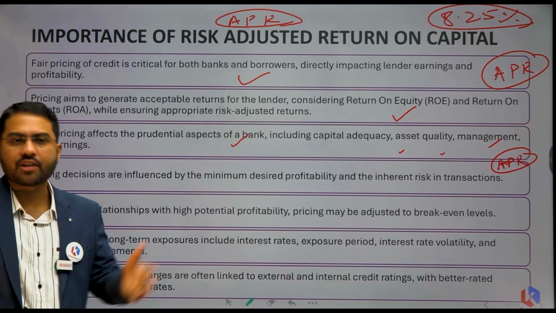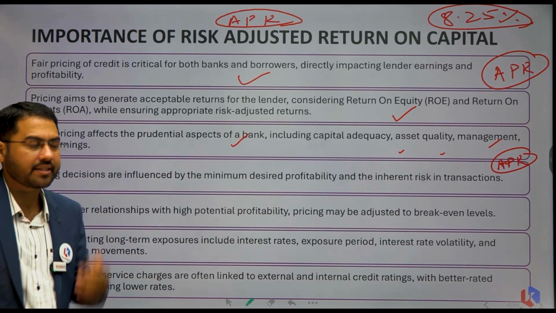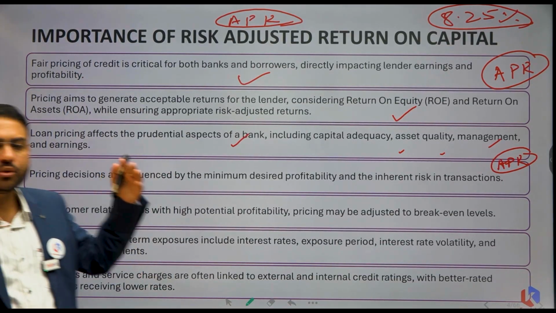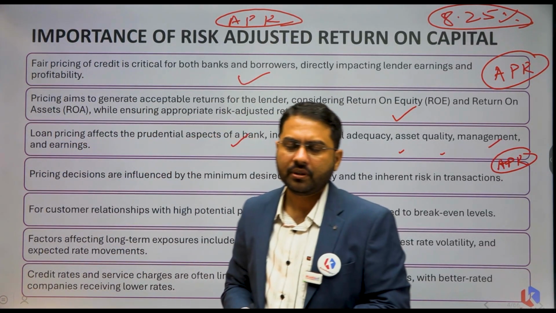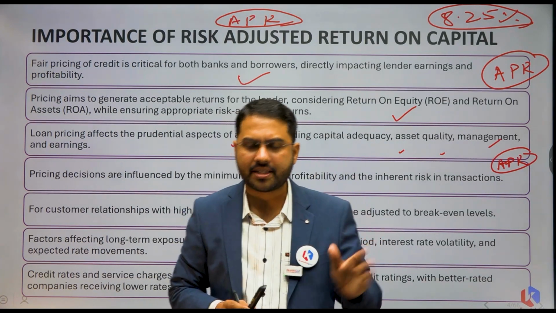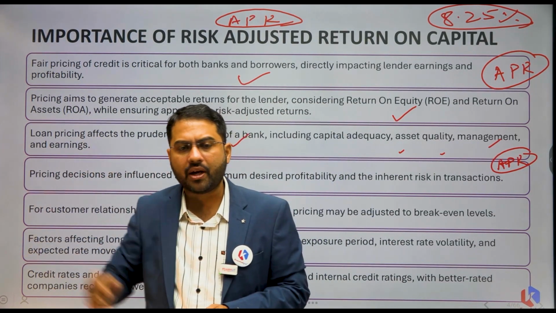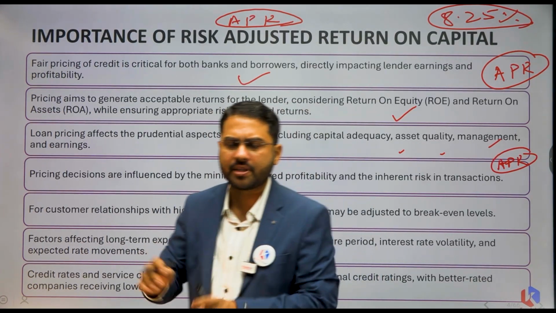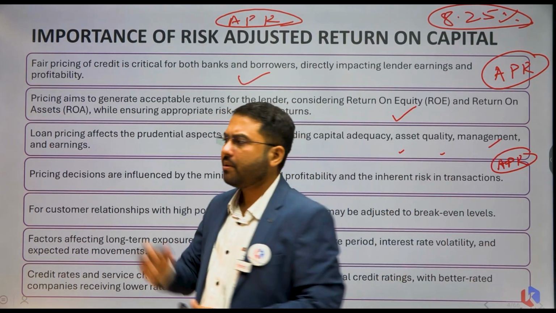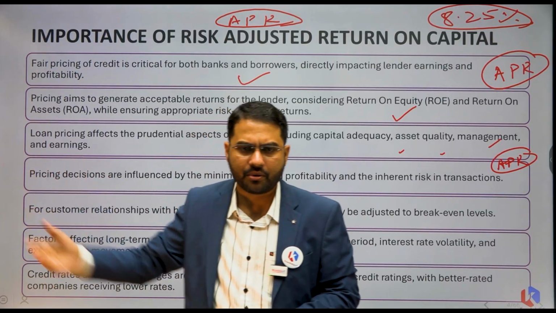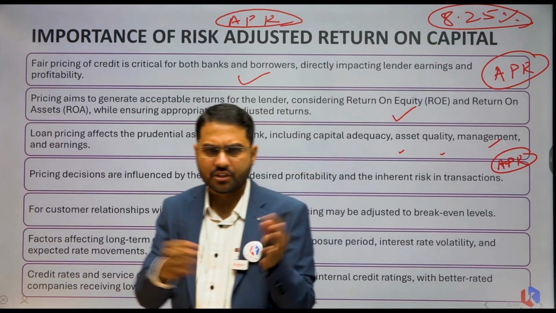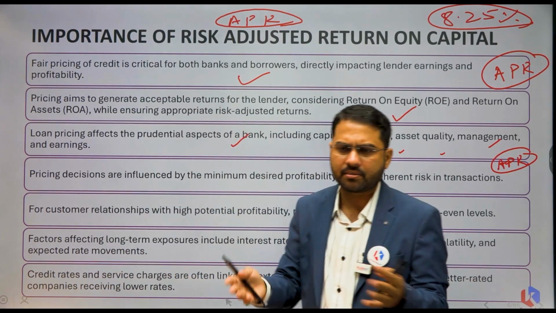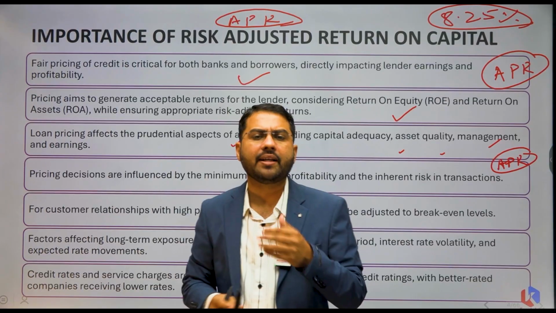So why is there so much calculation? Because there are risks associated with lending. There is counterparty risk. There is default risk. If 20% of your customers are going to default on a loan, then what will you do? It is not as simple as that. You are taking a loan at 6% and giving to people at 8%. 2% is your margin. This is not as simple as that. This is not a trading business. You buy a product at ₹100, your profit is 20 rupees, you sell at 120 and you generate profit. This is gross profit. Then you deduct transportation and other operating costs. Then you arrive at a final profit of ₹10.